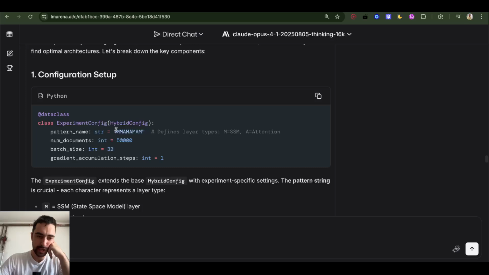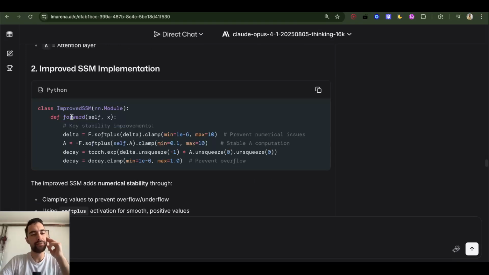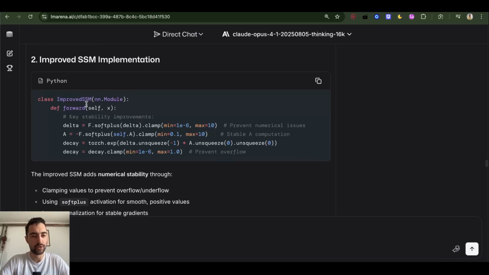Experiment config. So this is how we draw the heads. We select Mamba, Mamba, attention, Mamba, attention. So we need to try the Mamba attention and then all Mamba. This is how they had it in Nemotron, Nano Nemotron, NVIDIA. Then we have improved SSM. So this should be called Mamba. I don't know why it's calling it improved SSM, state space model.